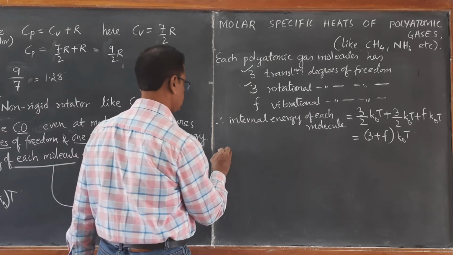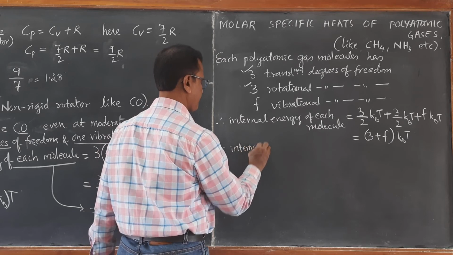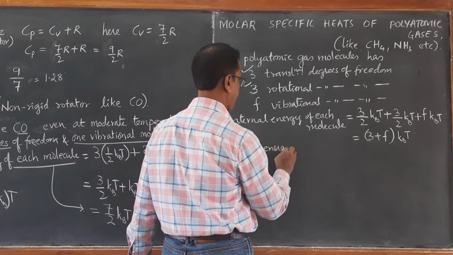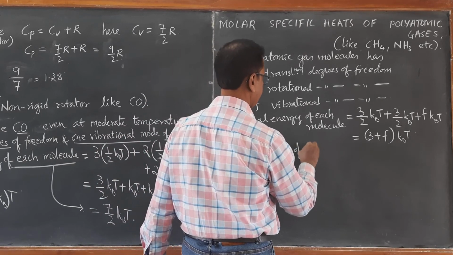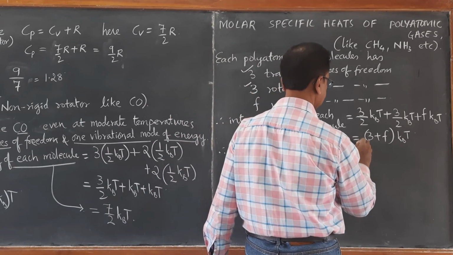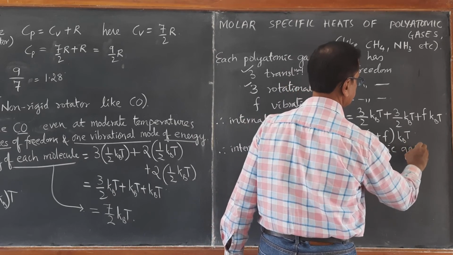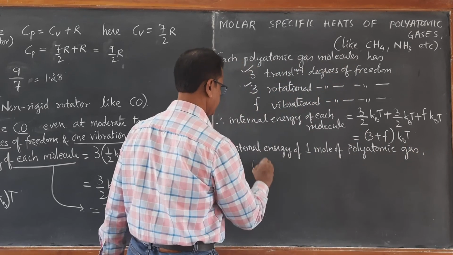Therefore, internal energy of one mole of polyatomic gas I can write very easily.